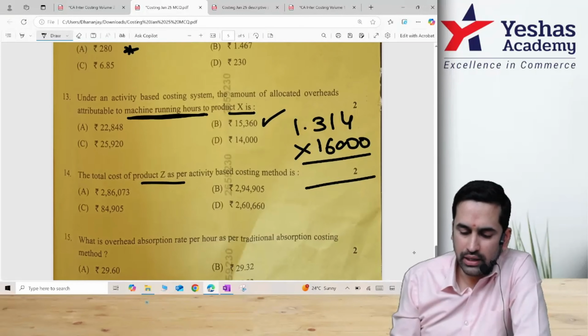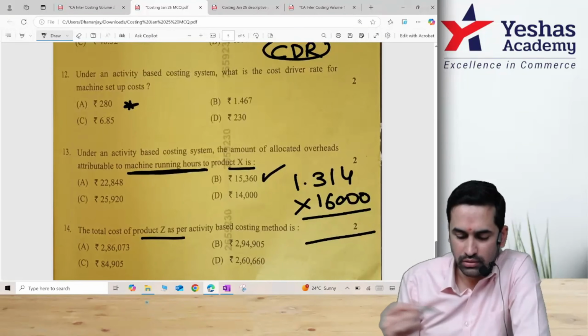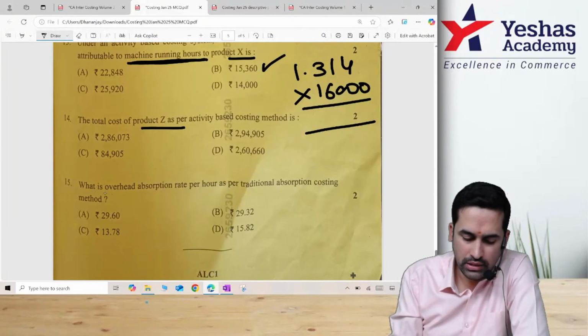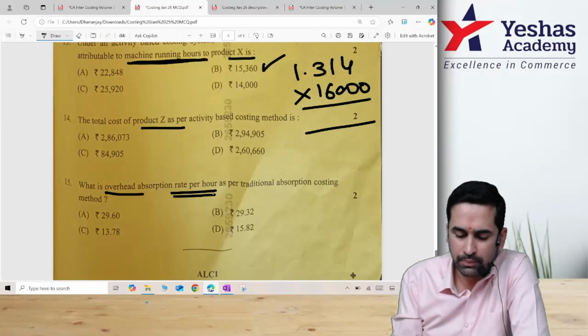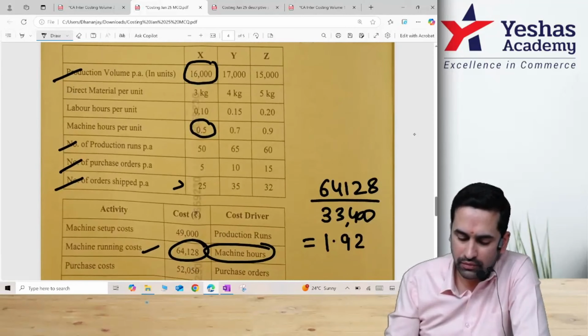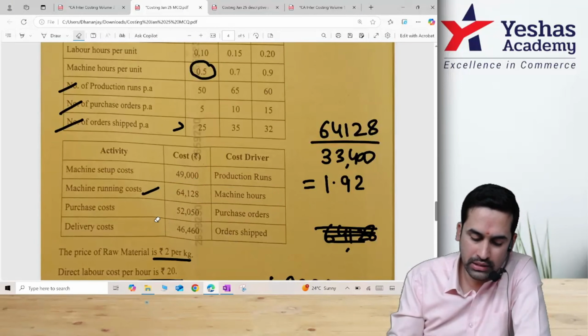So this way, same question, which is variety of descriptive. Now here, look at this. What is the overhead absorption rate per hour as per traditional absorption costing method? If you see first paragraph, they said presently they are following what method? Direct labor hours. That means what they would have done, add all 4 overheads.